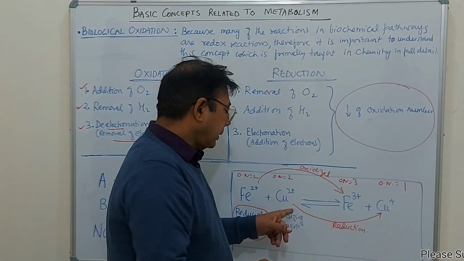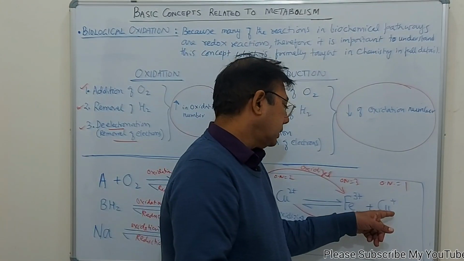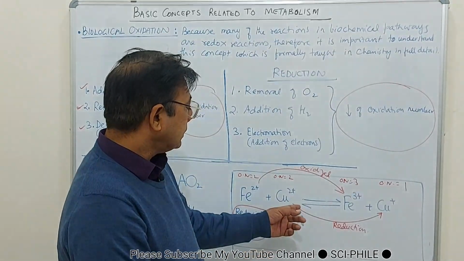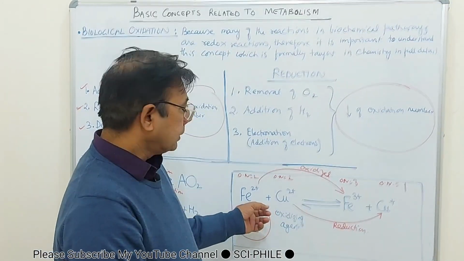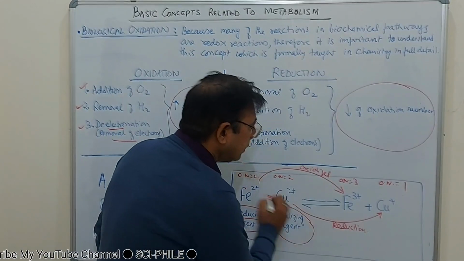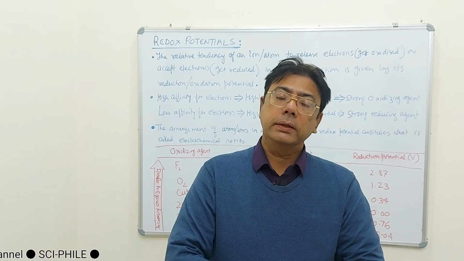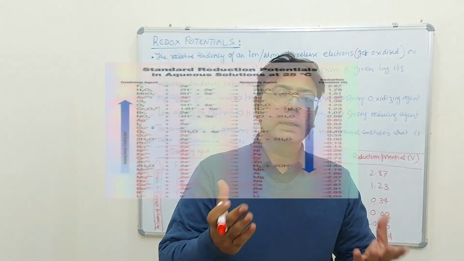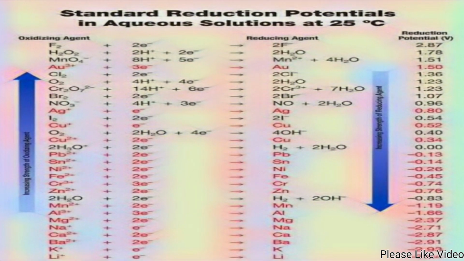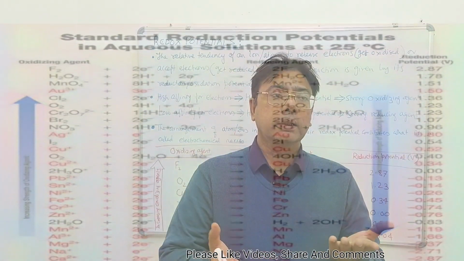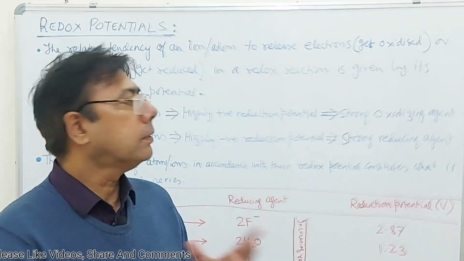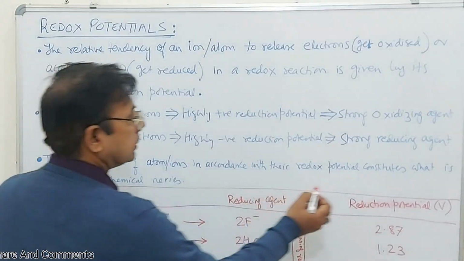Similarly, cupric ion is decreasing its charge, so it's getting reduced. So in a way you can say that it is oxidizing ferrous ion. So it is an oxidizing agent or oxidant. So in the context of redox reactions, what is important for you to understand is that we can arrange different metals and ions in the order of their increasing or decreasing oxidizing or reducing strength, meaning their redox potentials. And when we do so, what we get is called the electrochemical series.